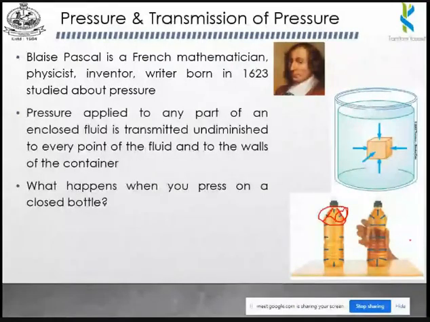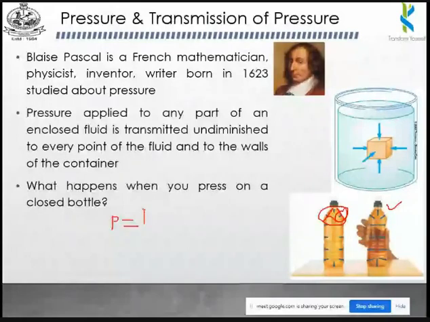And in the second picture, you can see that you are applying a force on this water bottle. Okay. So if you're applying a particular force on this water bottle, due to that, deformation happens at the outside of this water bottle. So we know that very well. Pressure is equal to force by area. So that is the basic formula.